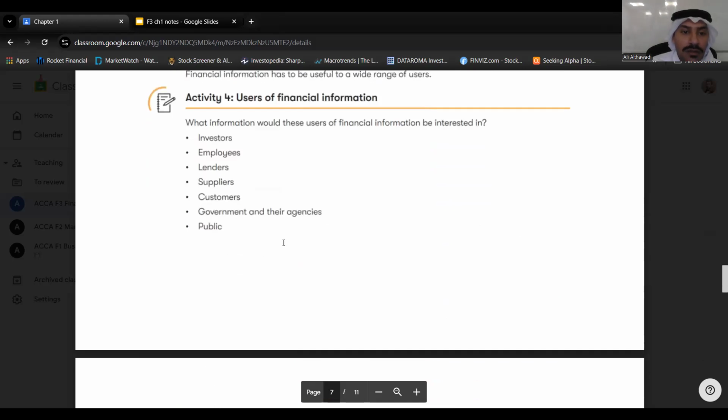Now, these are the users of this financial statement that we're going to create. Investors, they need statements. They use these statements. Employees, they use this statement. Lenders, suppliers, customers, governments, and public. So each of them has different reasons, okay, or maybe similar reasons for getting this statement from the company.